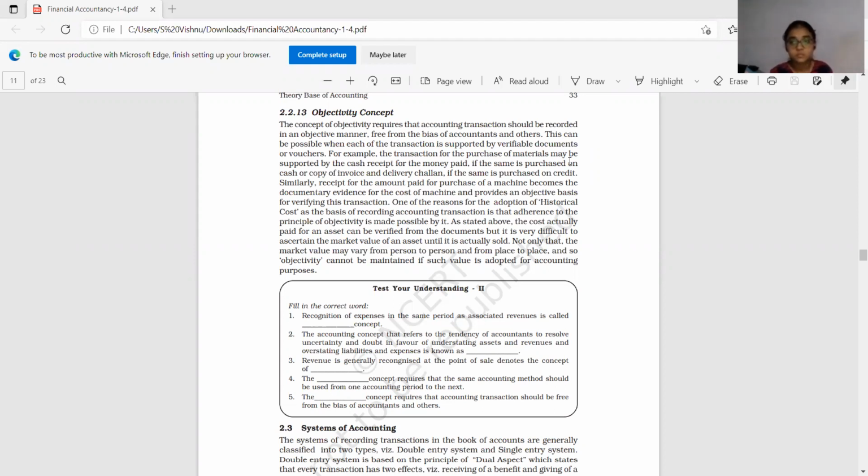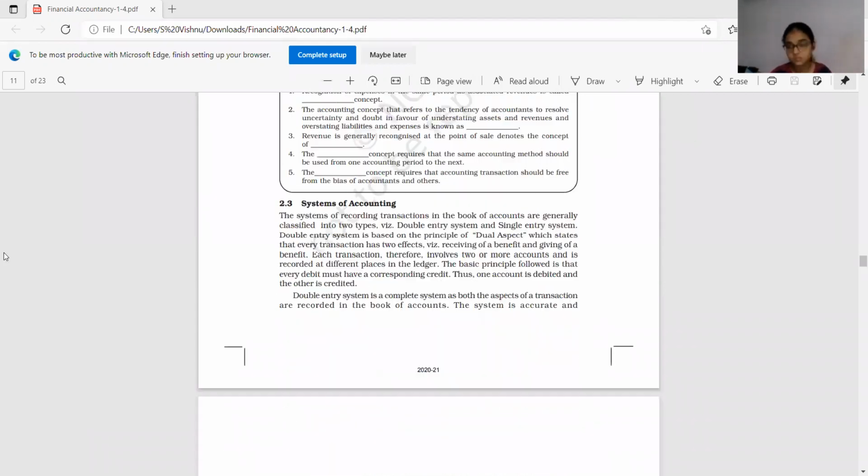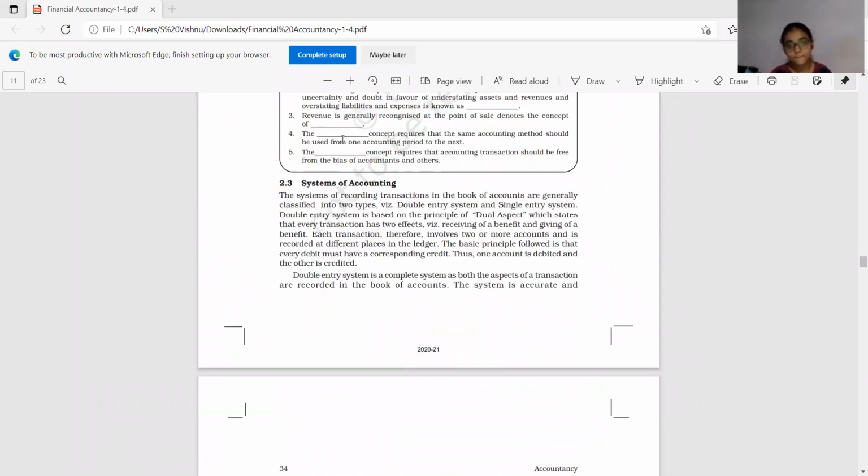In the previous class, we have discussed various accounting concepts like dual aspect concept, objectivity concept, matching concept, money measurement concept, cost concept. Likewise, several concepts we have discussed. Okay. Now we will come to know about systems of accounting. What do you mean by systems of accounting? How many types are there?